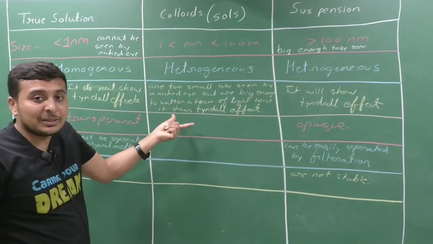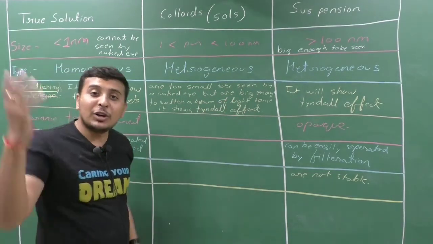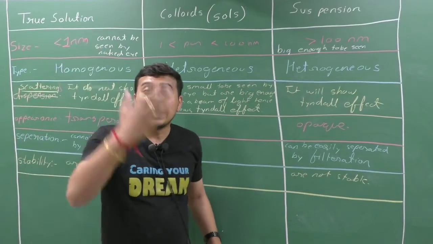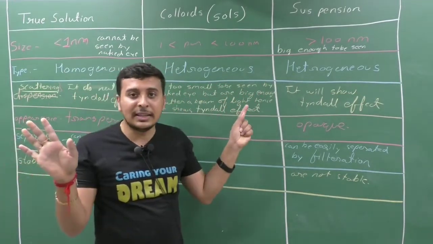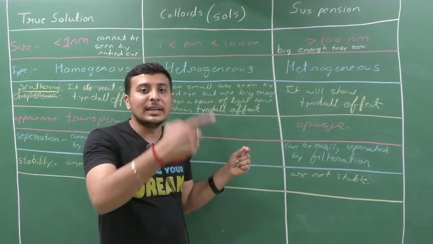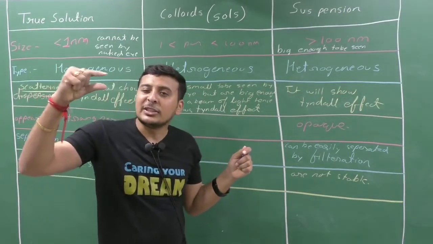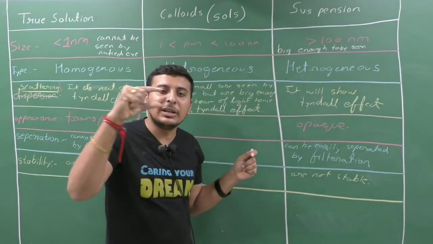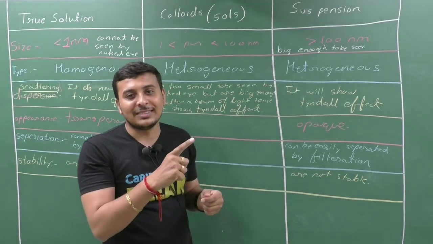Clear? Too small to be seen by naked eye, but when you pass on the light, the path of light is visible. For example, our air particles. Here I cannot see the dust particles moving in the air. But during the summer season, when there is a small light hole in the window and light is passing, then we can see the path of light and those particles.